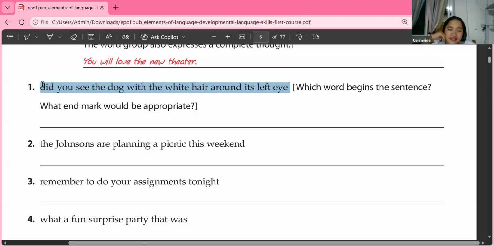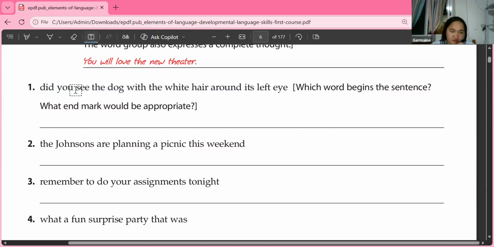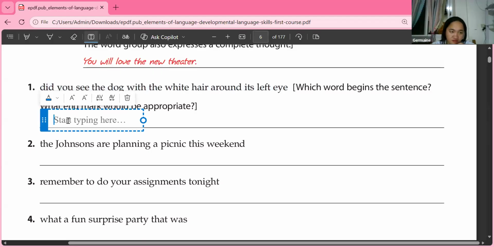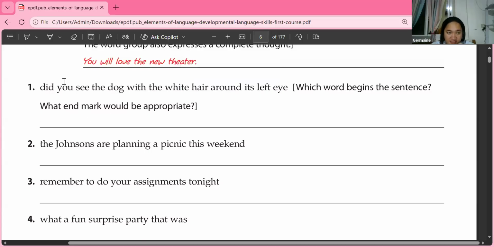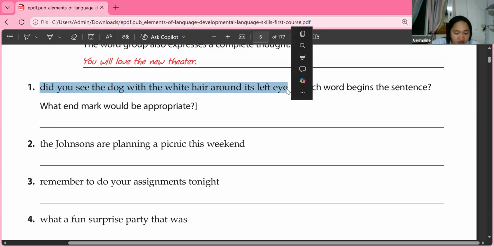So let us try to make appropriate changes for that one so that it will become a sentence. Which word begins the sentence? What's the beginning word?